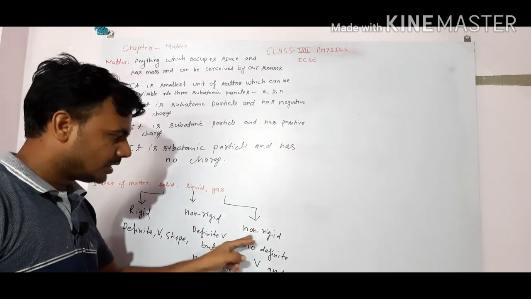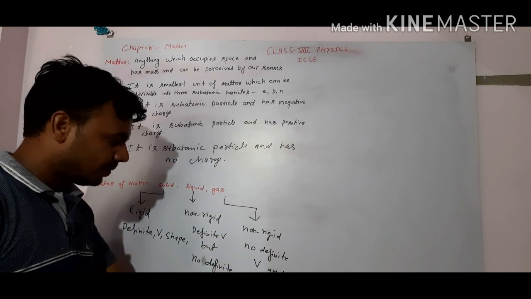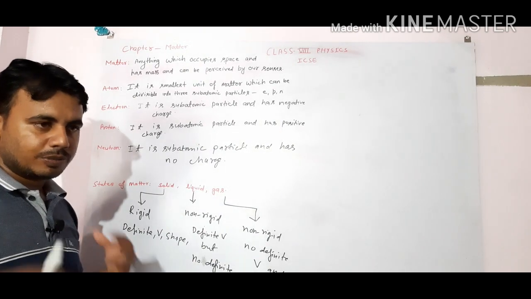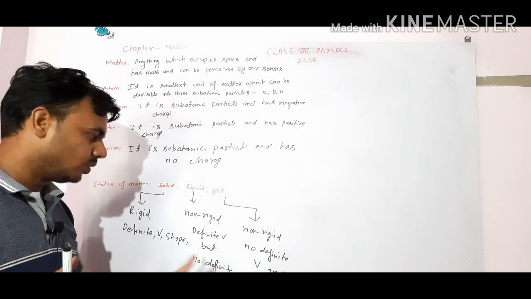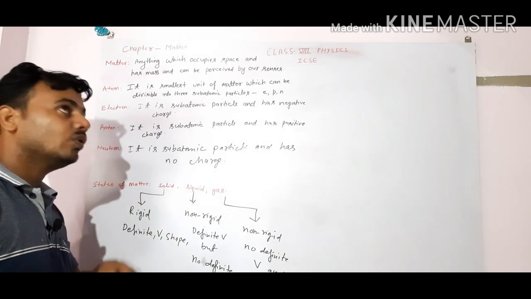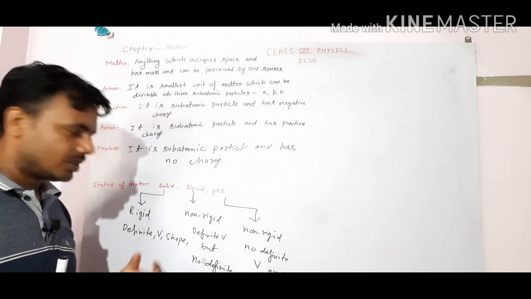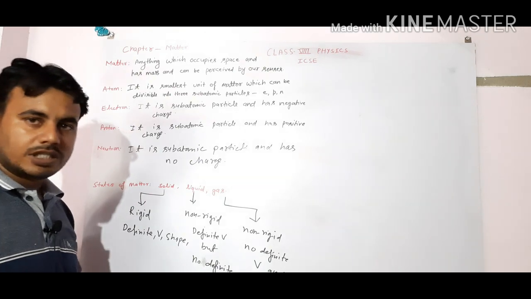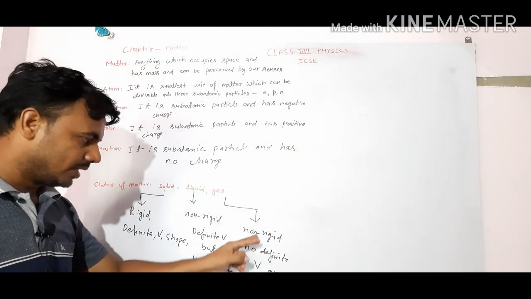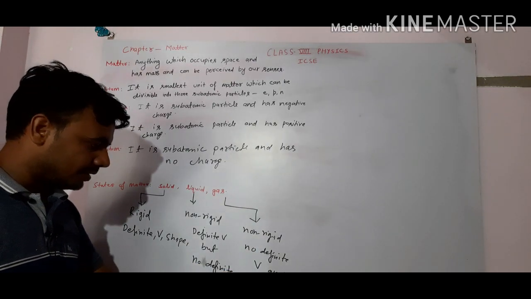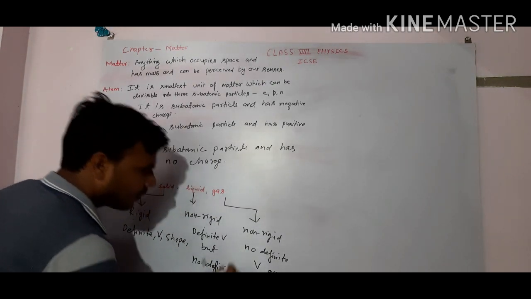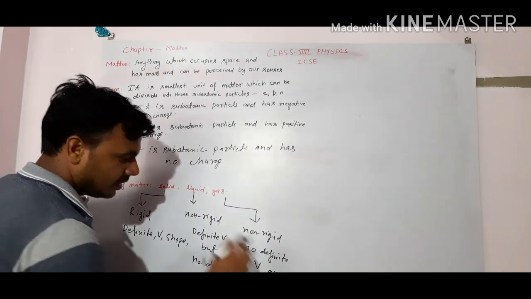What is gas? Gas is also not rigid and has no definite volume and no definite shape. Neither volume nor shape is fixed. Suppose you spray perfume in a room. It is kept in a small container, but when you spray it, the smell spreads and is diffused in the whole room. So it acquires the whole room's volume. It has no definite volume and no definite shape. Non-rigid, no definite volume and no definite shape.